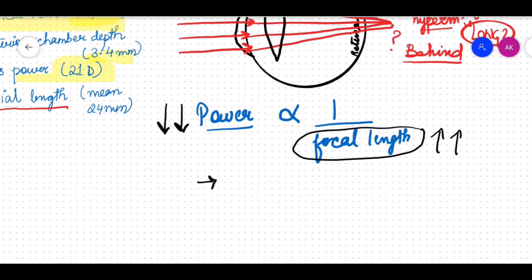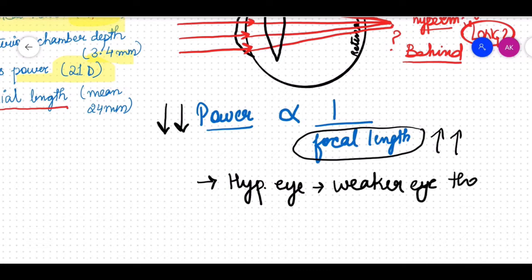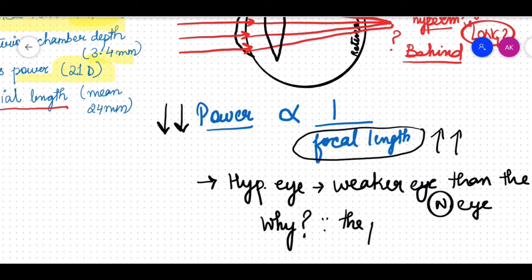So we can also say that a hypermetropic eye is a weaker eye than the normal eye. Why is it so? Because the power of the hypermetropic eye is less. And what is the power of the normal eye? The power of the normal eye is about 60 diopters. So what will be the power of the hypermetropic eye? It will be less than 60 diopters. Alright.